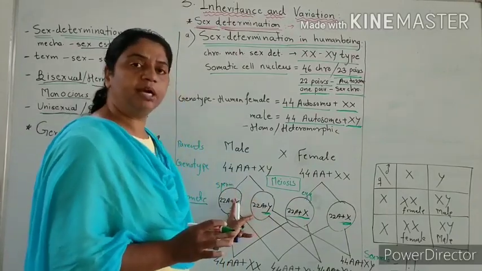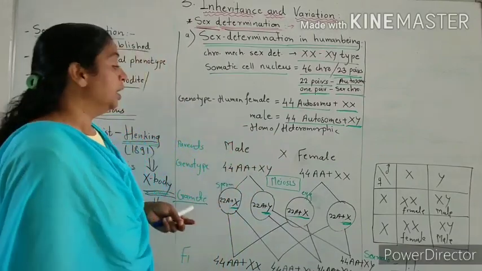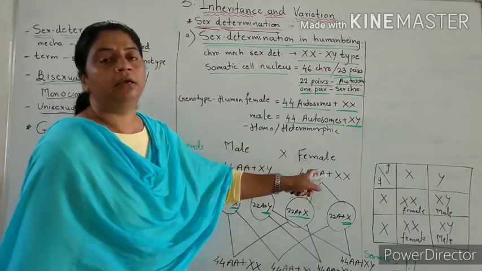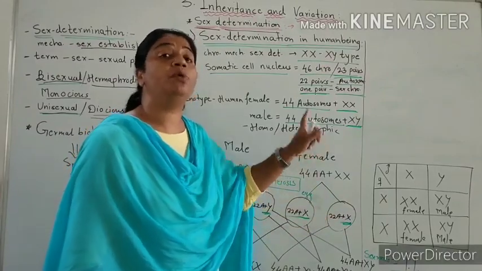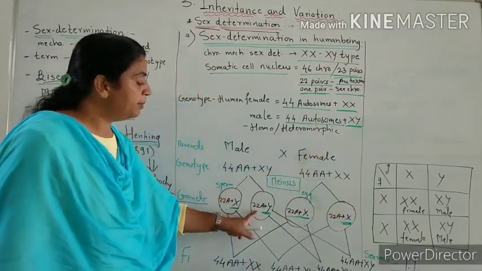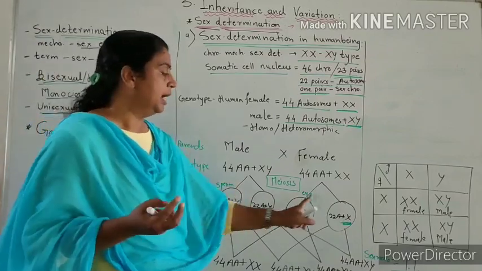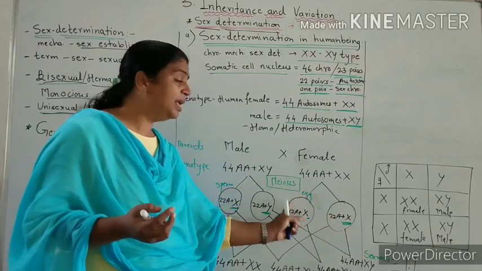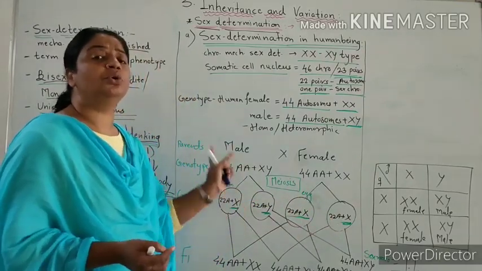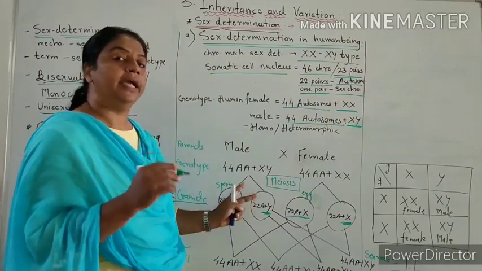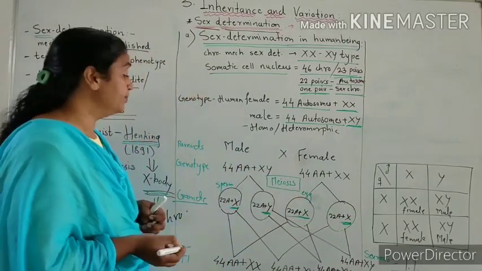Here 2 types of sperm are produced. Here 1 type of egg is produced. So the human female, with similar type, 1 type, is called homogametic, and the male, producing 2 types of sperm, is called heterogametic. Hetero means two different. Homo means similar. Females produce similar type of eggs. Males produce two different types of sperm. So the human male is called heterogametic and the human female is called homogametic.